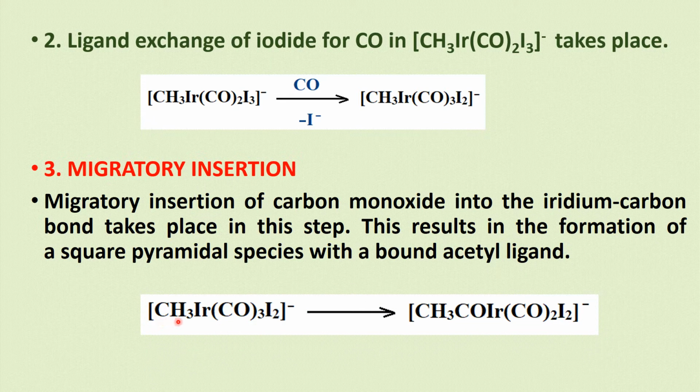In the case of [CH3Ir(CO)3I2]-, one of the CO groups is inserted between the metal and carbon bond, forming the acetyl ligand. The bound acetyl ligand complex is [CH3COIr(CO)2I2]-.